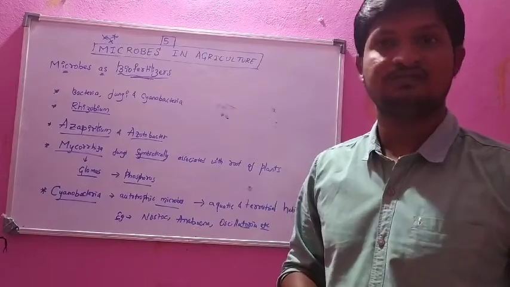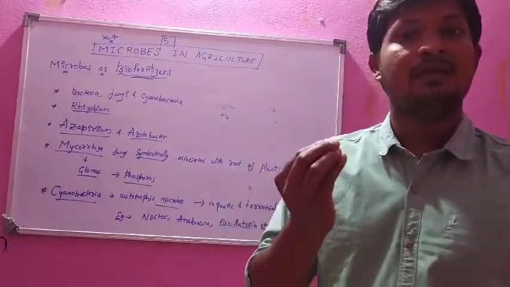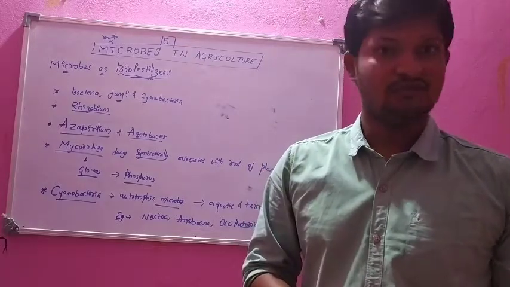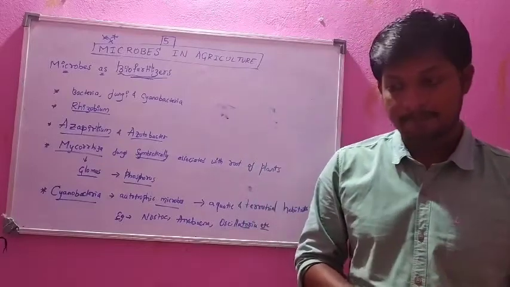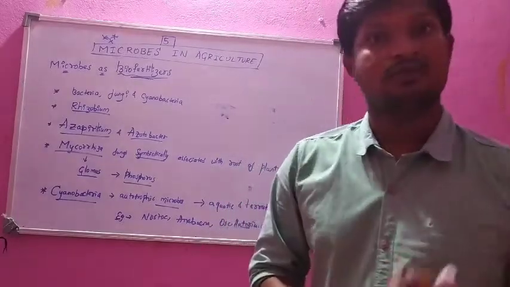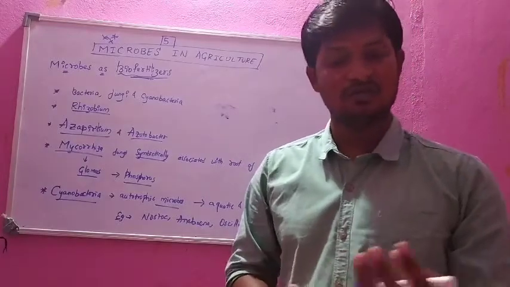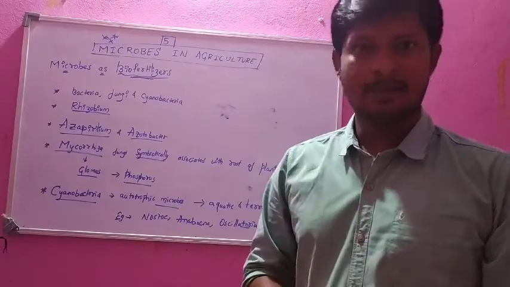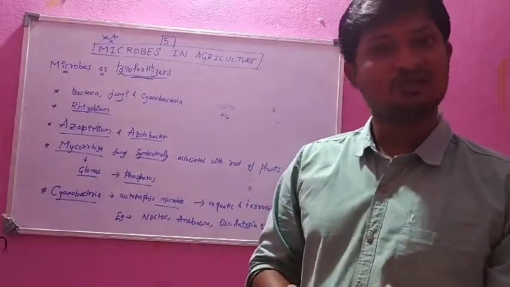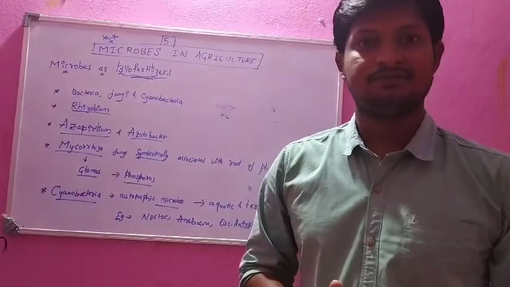Microorganisms are the best friends of farmers. For example, the earthworm is called the best friend of the farmer, because it acts as an organic manure for the plant. That organism is also killed if you give those chemicals to the plant.